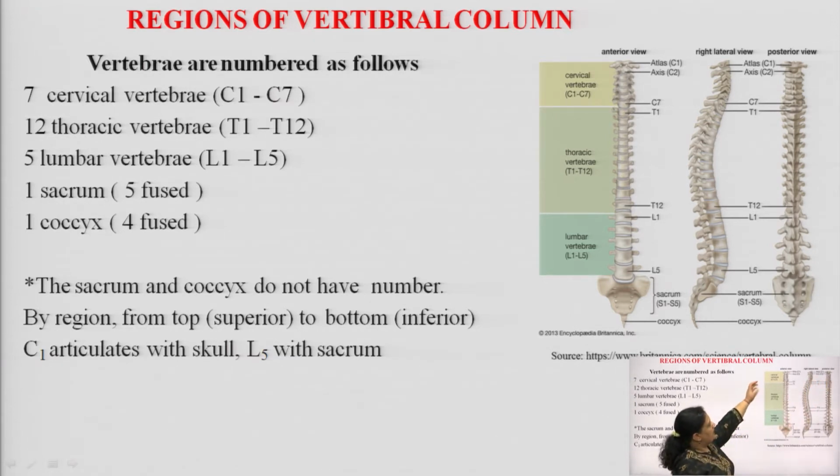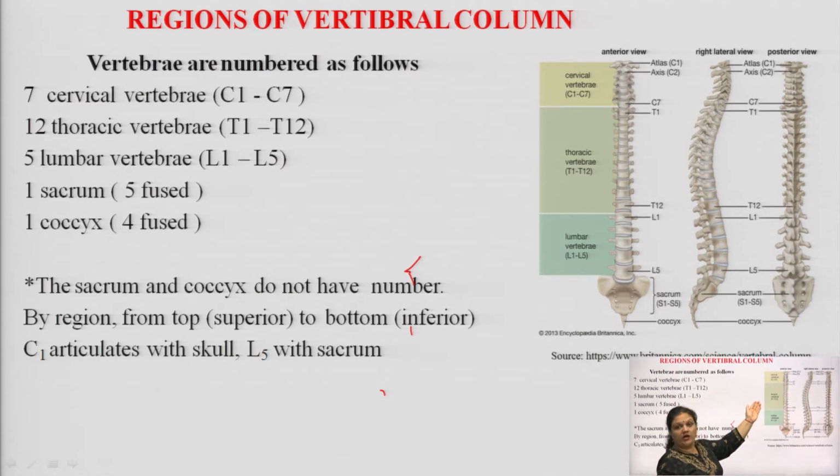The complete spinal cord is divided into major regions. The first one is the cervical vertebrae, numbered C1 to C7. C means cervical. The second, starting at the end of C7, is the thoracic vertebrae, which is T1 to T12.